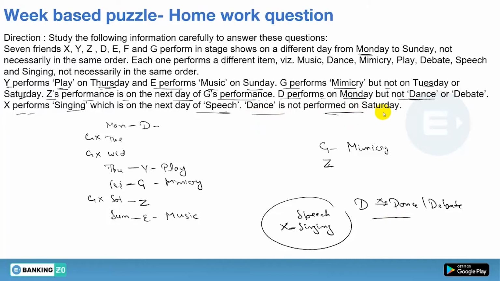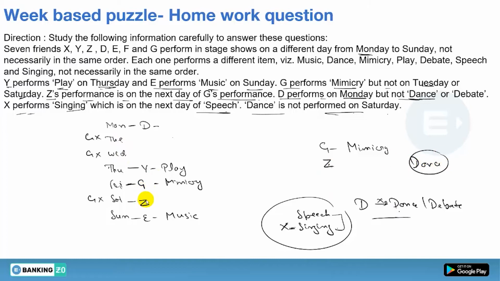Dance is not performed on Saturday. Also, okay, so what we have, that dance can't be on Saturday, that is for sure. Is it clear? Now D also does not perform dance, that is also obvious, so dance can't be here. So the possibility is either on Tuesday or Wednesday, yes or no? Now what I have told you, that speech and singing can be together on Monday, Tuesday or Tuesday, Wednesday, yes or no? But between Tuesday and Wednesday, either on Tuesday or on Wednesday, there must be dance, yes or no?